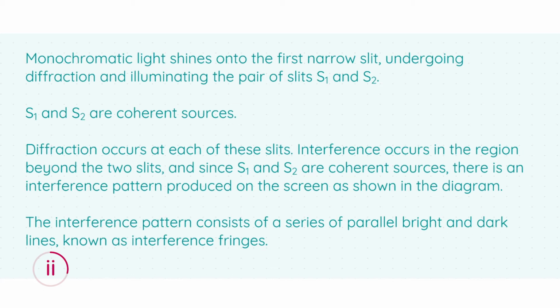Monochromatic light shines onto the first narrow slit, undergoing diffraction and illuminating the pair of slits S1 and S2. Again, you're just walking the examiner through what you've drawn on the diagram.